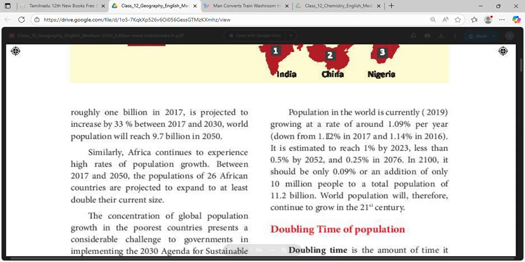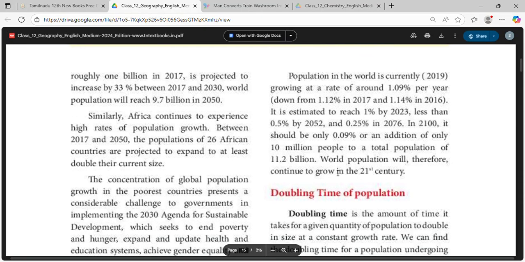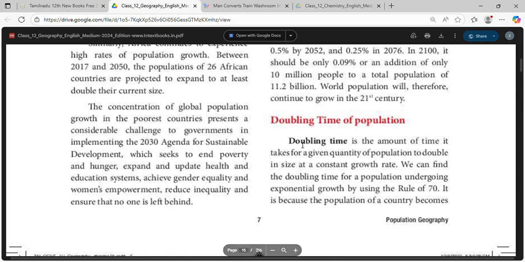Population in the world is currently growing at a rate of around 1.09% per year. It is estimated to reach 1% by 2023, less than 0.5% by 2052, and 0.25% by 2076. In 2100, it should be only 0.09%, or an addition of only 10 million people, for a total population of 11.2 billion. World population will therefore continue to grow in the 21st century.